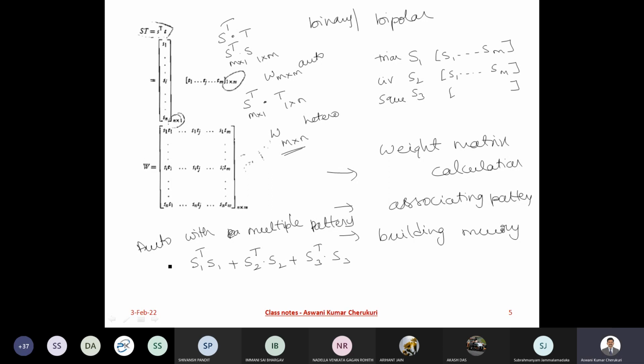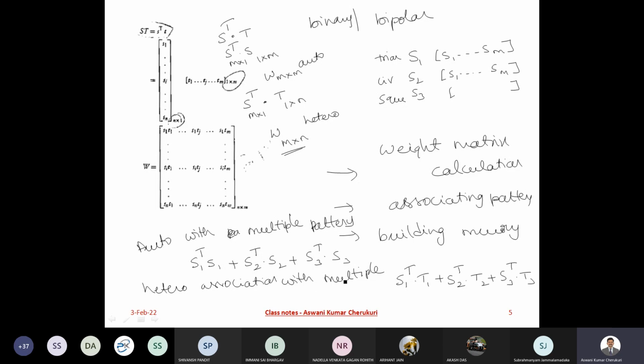Now, what about heteroassociation with multiple patterns? It would be S1 transpose T1 plus S2 transpose T2 plus S3 transpose T3.